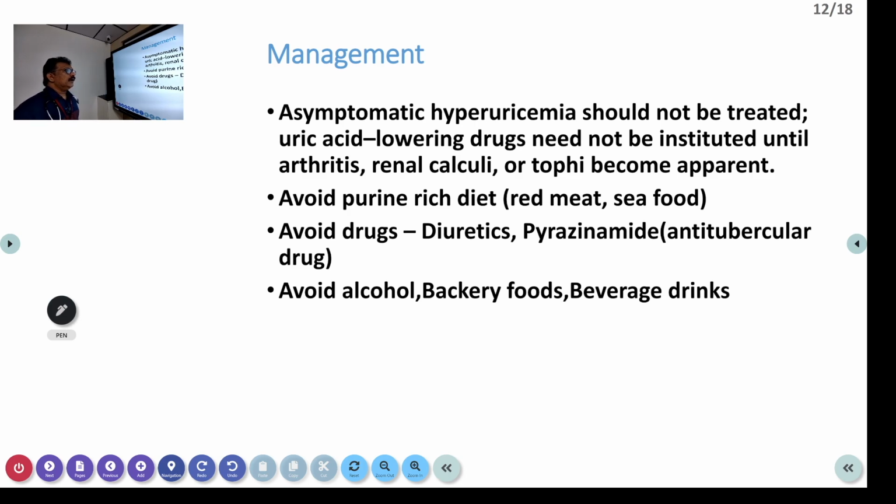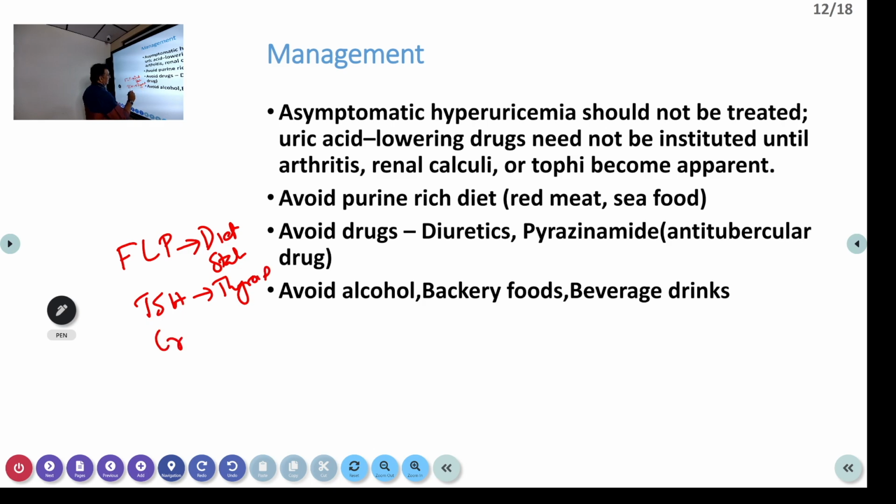In the management of hyperuricemia, if the patient is asymptomatic, there is no renal calculi, and there is no elevated creatinine, there is no need to treat. If the FLP, fasting lipid profile, is high, you may have to go for diet restriction, diet and statins. If TSH is high, then thyroid drugs.